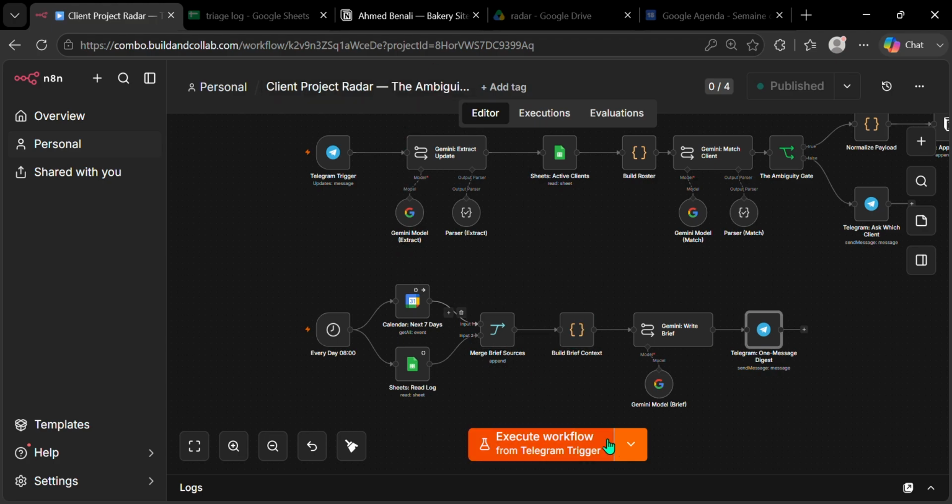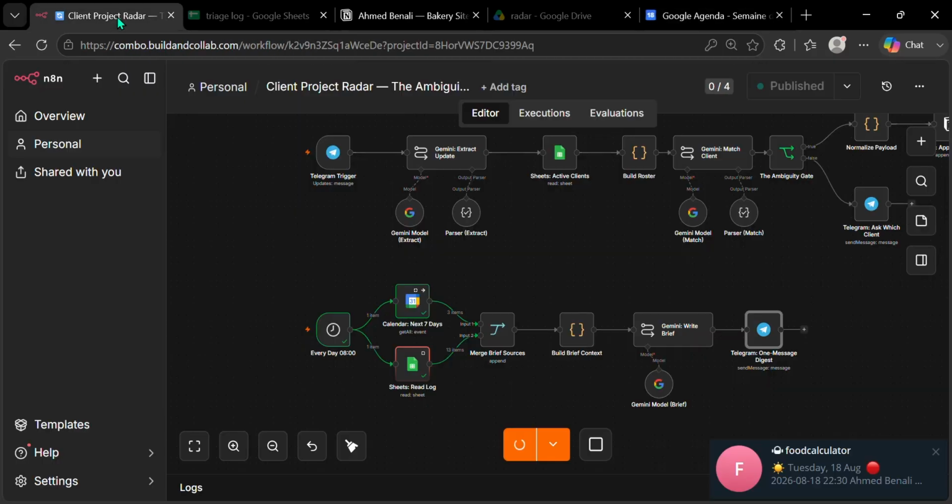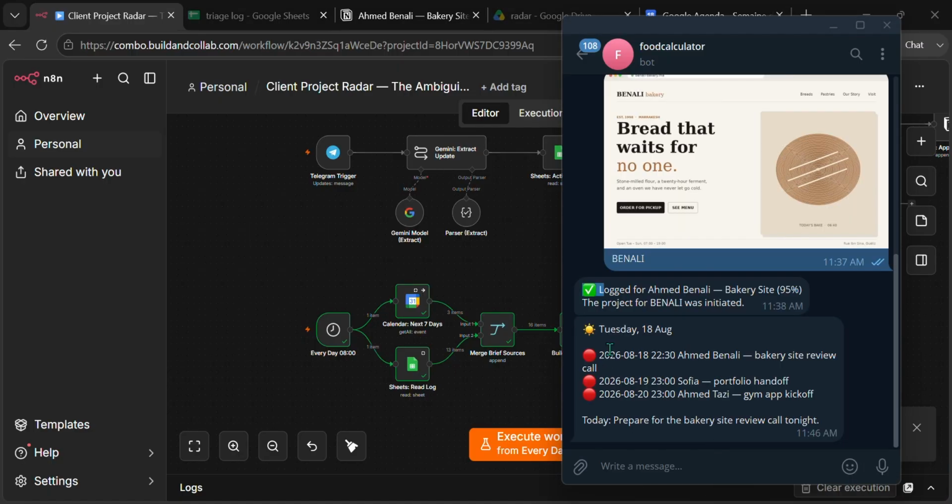And that's the complete client project tracker workflow. Telegram for input, Gemini for understanding, Google Sheets as the roster and the audit log, Notion as the client-facing timeline, Drive for files, and Calendar for the morning brief.